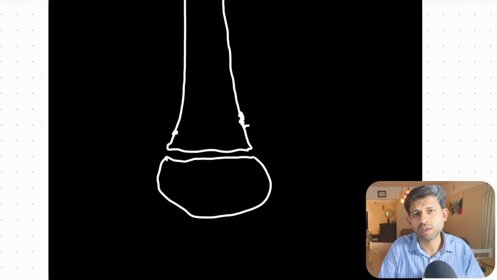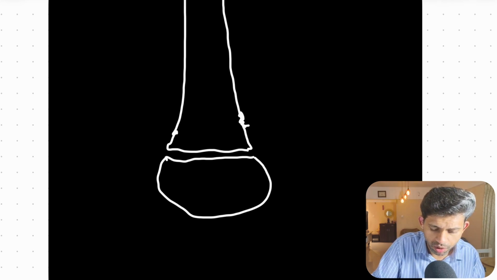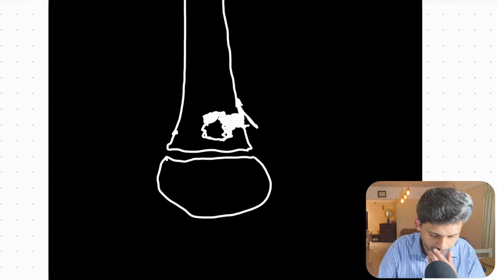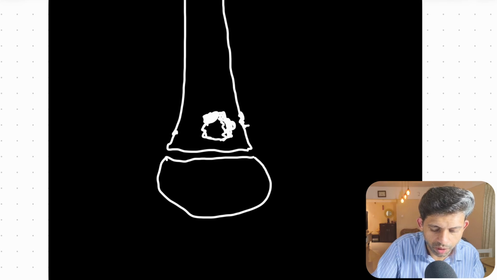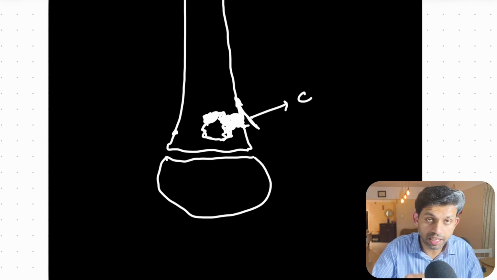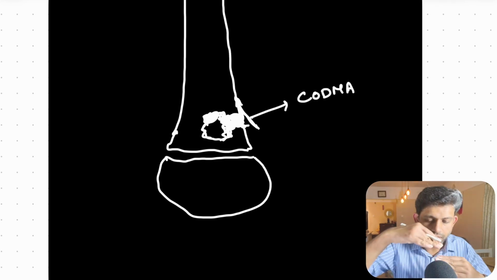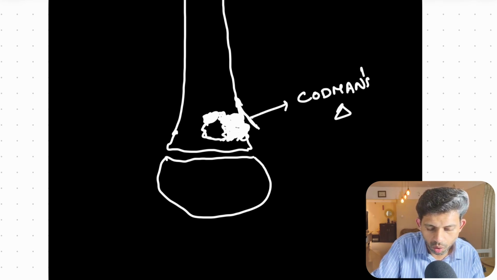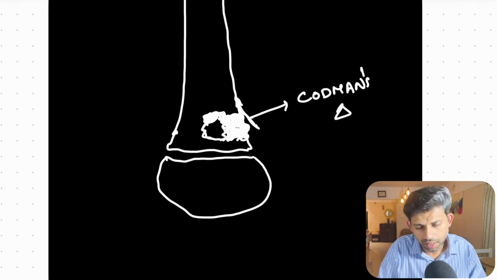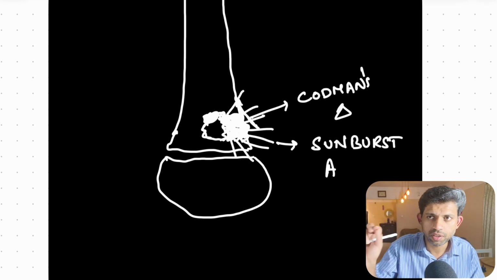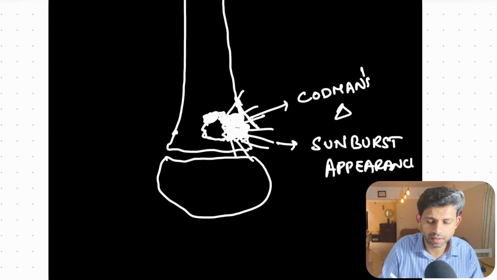In an X-ray, osteosarcomas appear as an osteosclerotic and lytic destructive lesion around the metaphysis of bones. The tumor can reach up to the periosteum, and once it reaches the periosteum, it lifts the periosteum. So this lifted periosteum looks like a triangle. This is called Codman's triangle, and this can lead to periosteal new bone formation, which sort of looks like rays of the sun. This is called